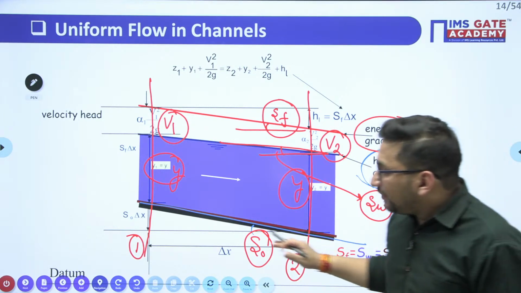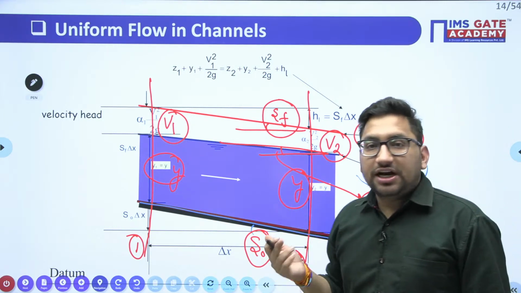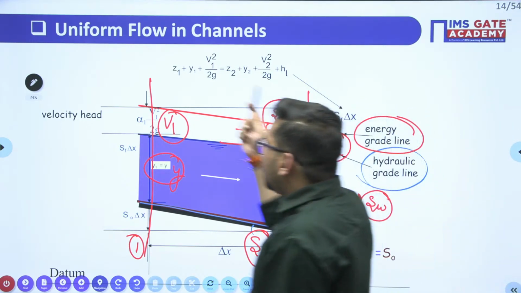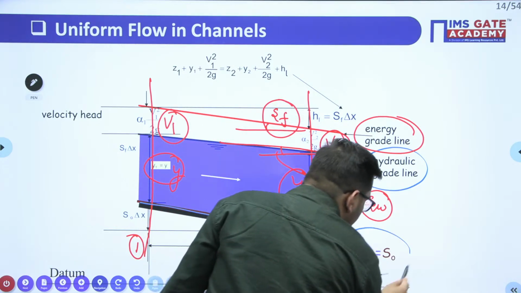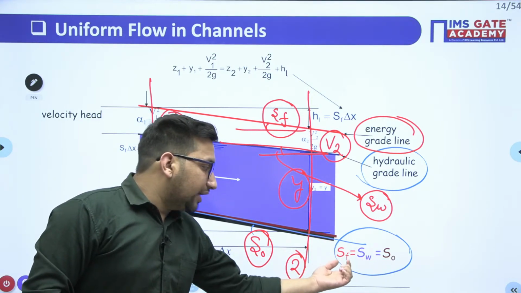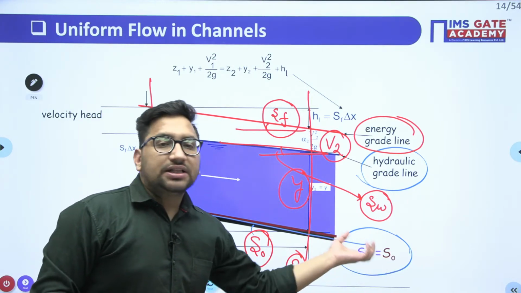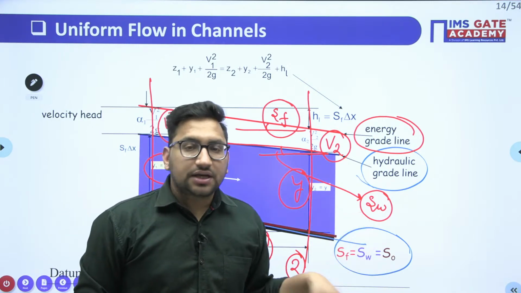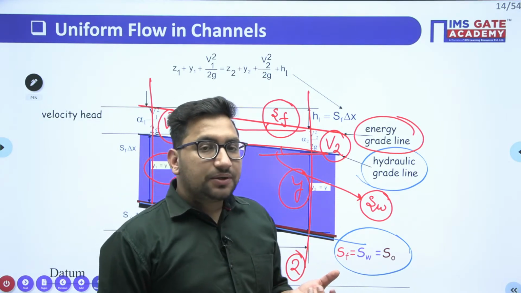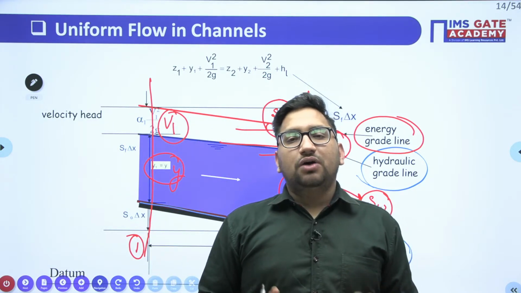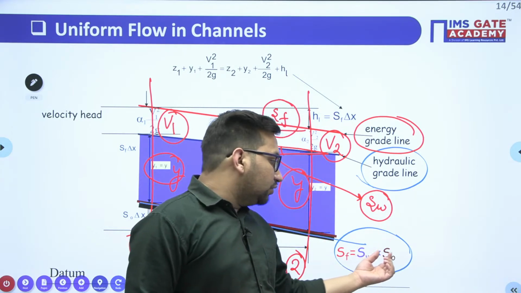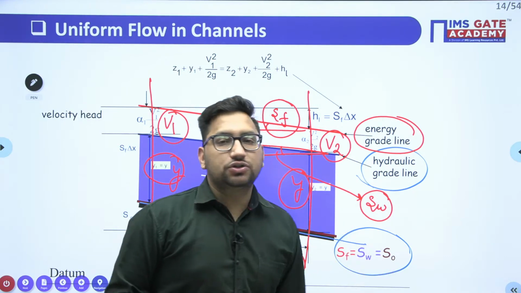Clear? Also, we have considered the prismatic channel. It means the slope is also not going to change. So can I say for a uniform flow, all these 3 values are going to remain the same? Your water surface slope, your energy line slope and your bottom slope are going to remain constant, right? So generally we use this slope value for the calculation of discharge, as our main agenda is to find out the discharge in any particular channel. Clear? So even if S0 is given, you can use SW and SF also.